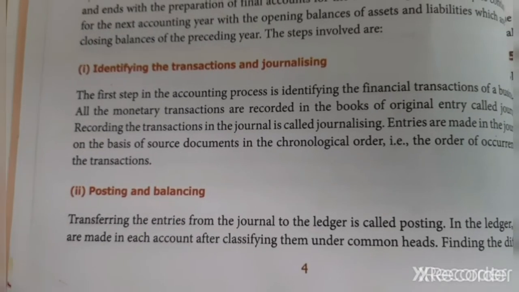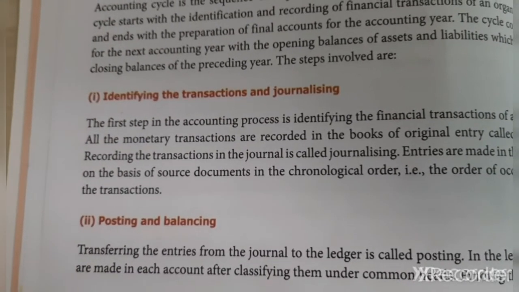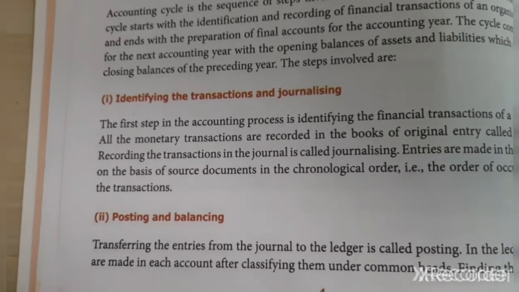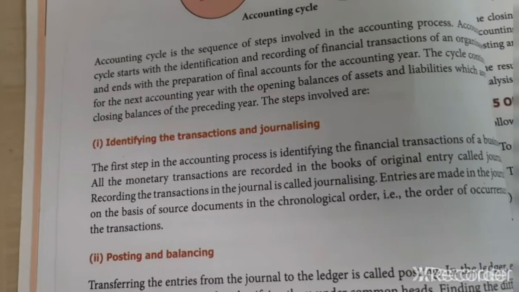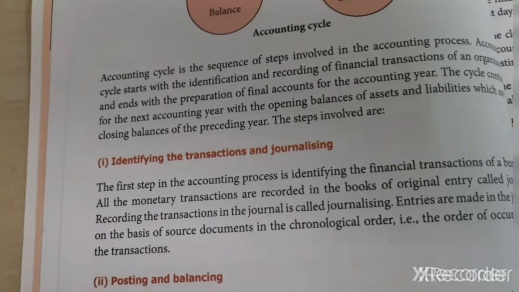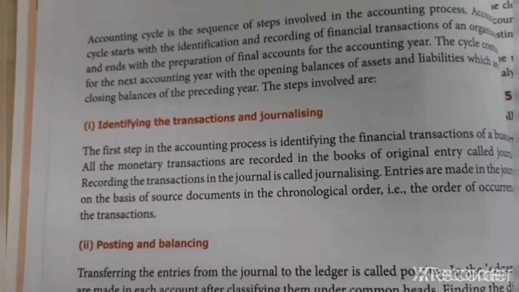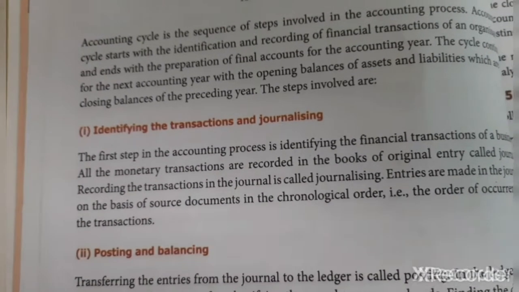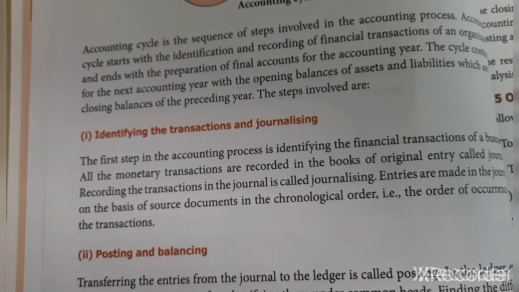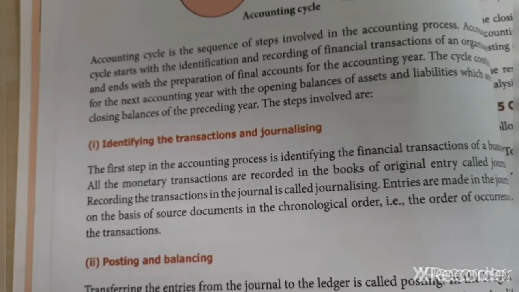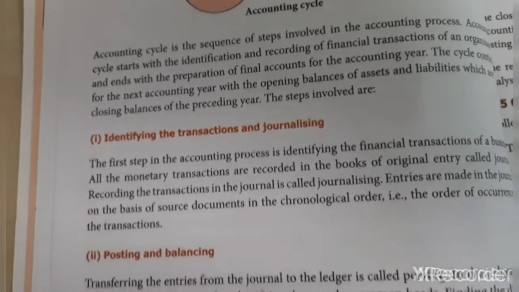So here I am balancing the 100 rupees worth of the pencil. The value of the cash is 100 rupees. So I am equalizing, checking whether it is equal or not. So that is posting and balancing. First we see the transaction, what we have done. Journalizing means we are classifying what comes in and what goes out. And we are posting and balancing, checking whether the value of the goods is equal to the cash we paid. So that is called posting and balancing.